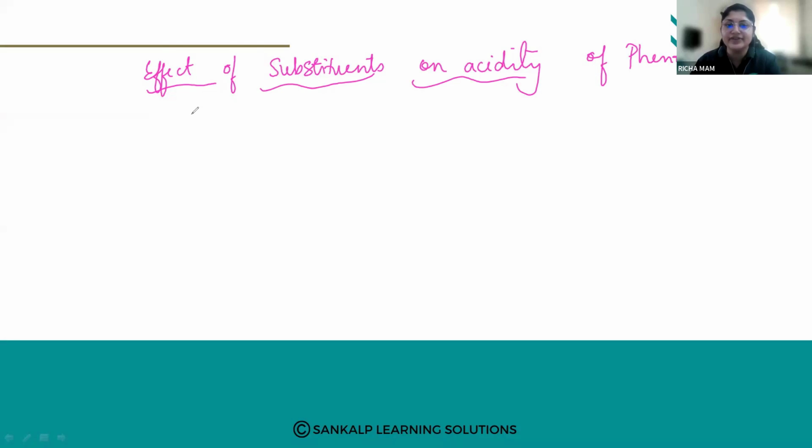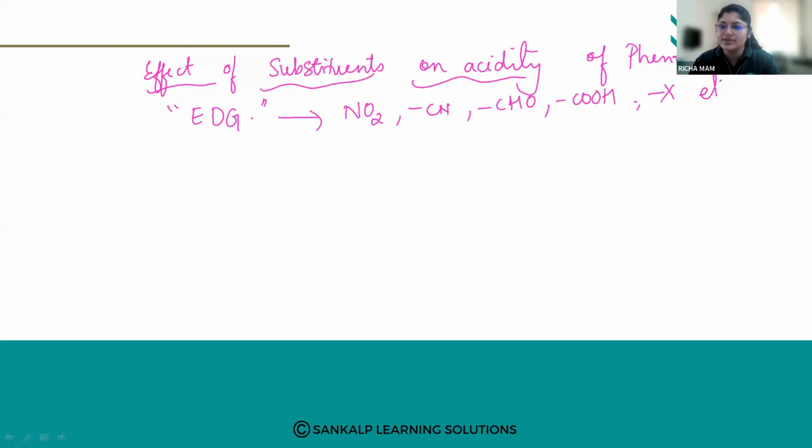Now we are going to see the effect of substituents like electron withdrawing groups. So which are the examples? Please note it down: nitro group, cyano group, aldehyde group, carboxylic acid, and the halogens like fluoride, chloride, bromide. So these are the electron withdrawing groups.